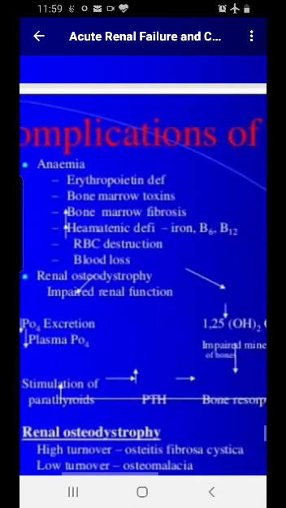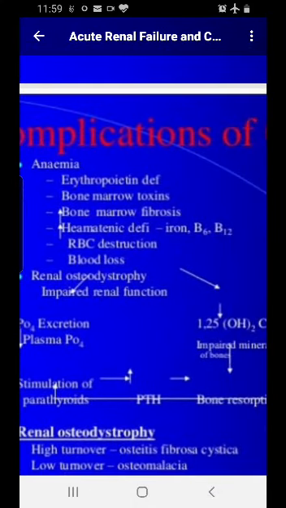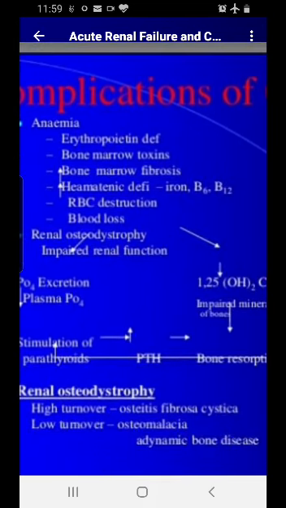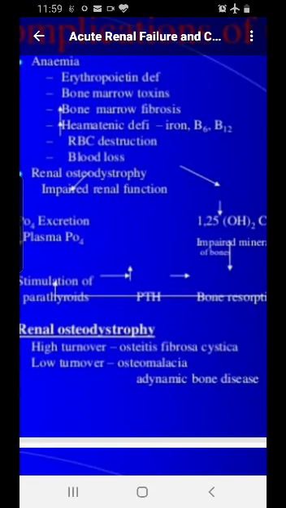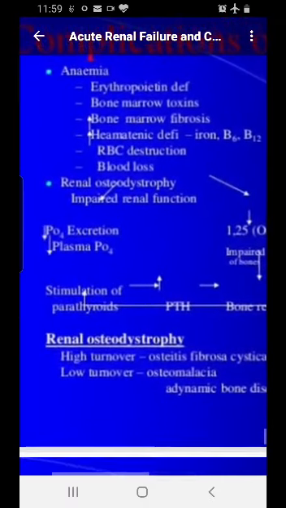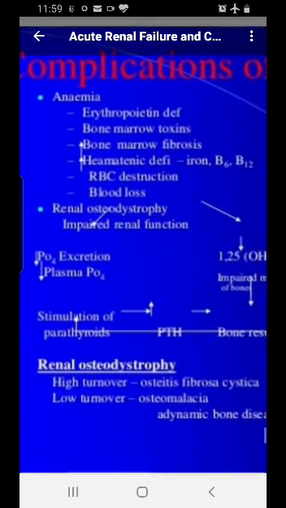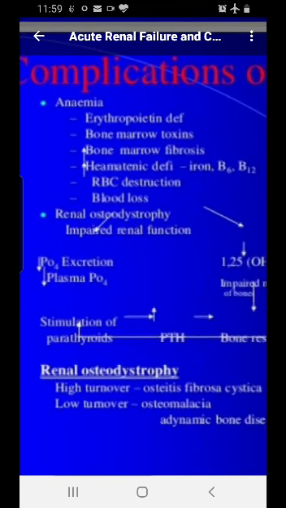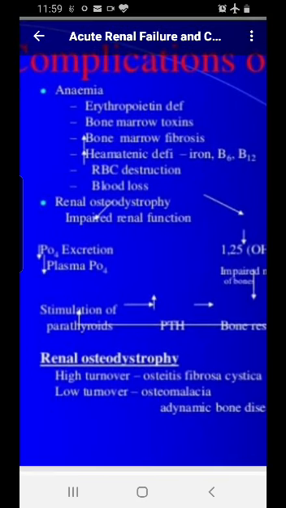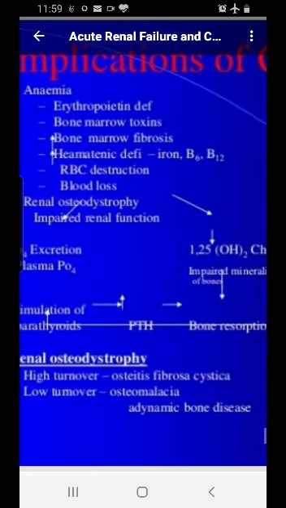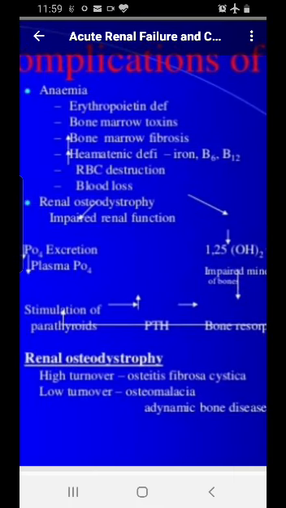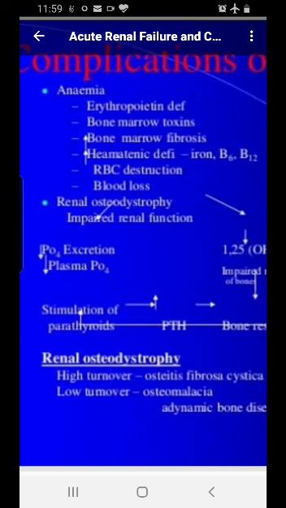So what are the complications? Number one is anemia. Now you know that erythropoietin is secreted by the kidney. When there is erythropoietin deficiency, obviously the bone marrow is not getting the stimulation to produce more RBCs, and RBCs are getting destroyed because of the uremia, so there will be blood loss. Okay, RBC destruction will be there, and because of the uremia there will be disturbed absorption of iron, B6 and B12.